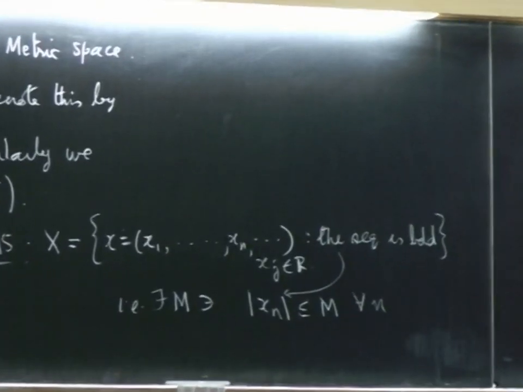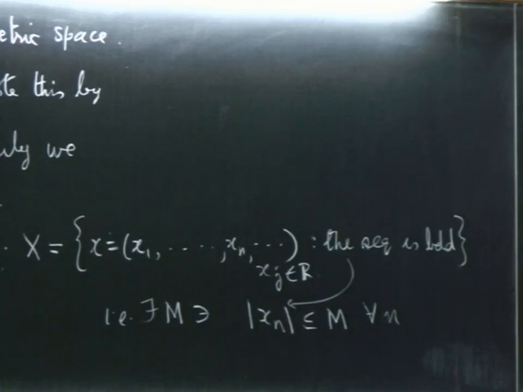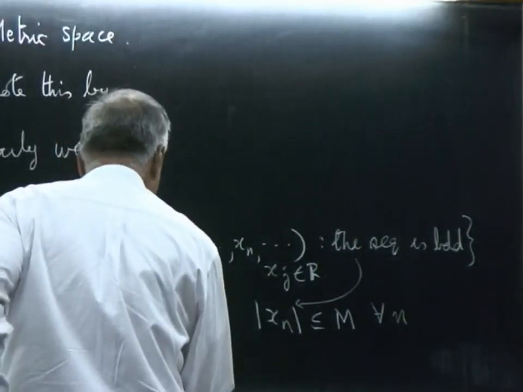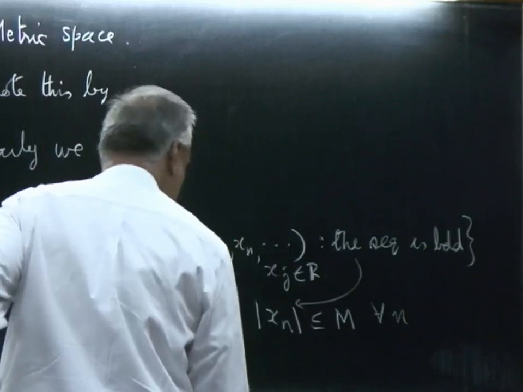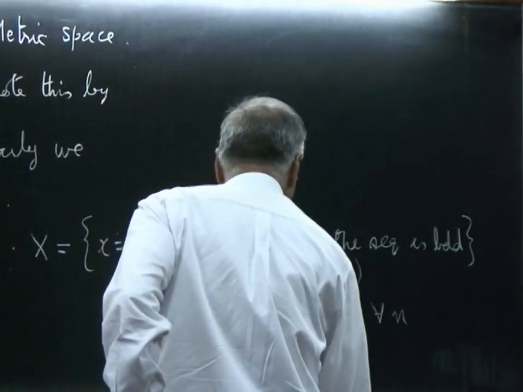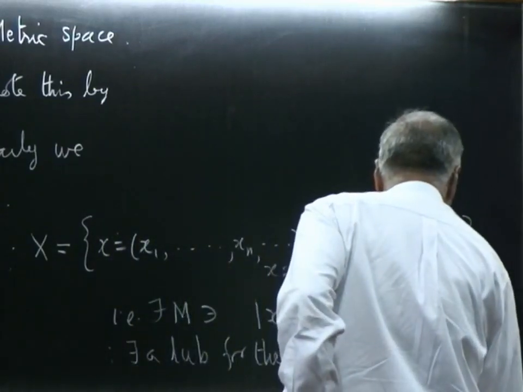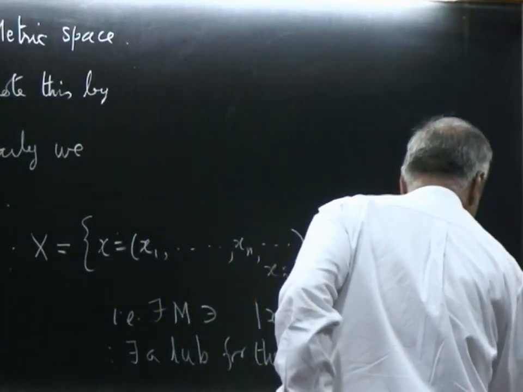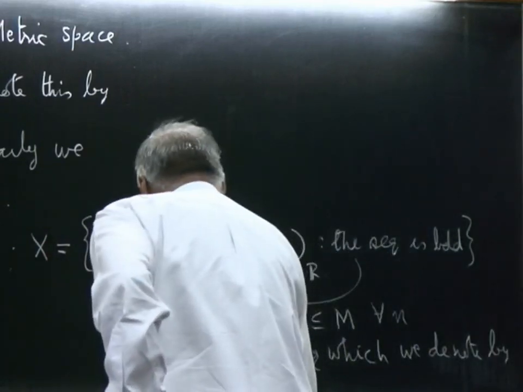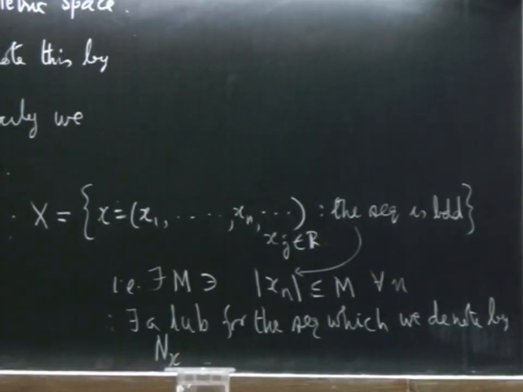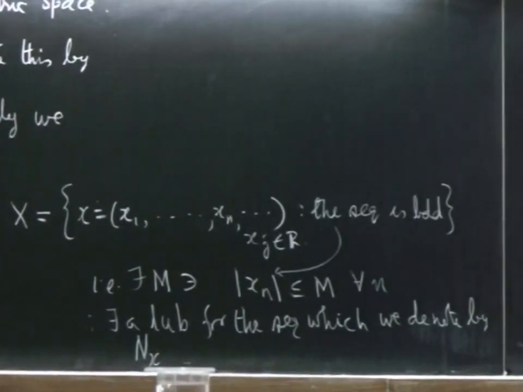So, the moment the sequence is bounded, there is something called the least upper bound. Therefore, there exists a least upper bound for this sequence, which we denote by, say, sup x.